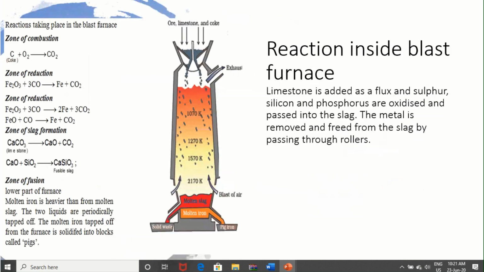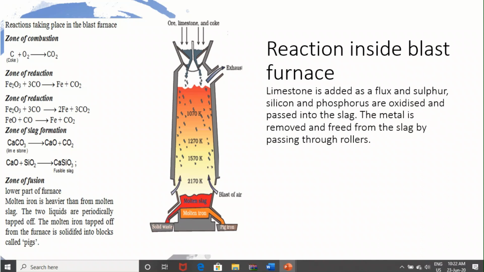Here is the blast furnace. In the zone of combustion, carbon will convert into carbon dioxide. In the above part, the zone of reduction, Fe2O3 plus CO will convert into Fe plus CO2. In the zone of reduction, again Fe2O3 plus CO gives FeO plus CO2. The zone of combustion is below 900 degrees Celsius, and the zone of reduction is between 900 to 1500 degrees Celsius.